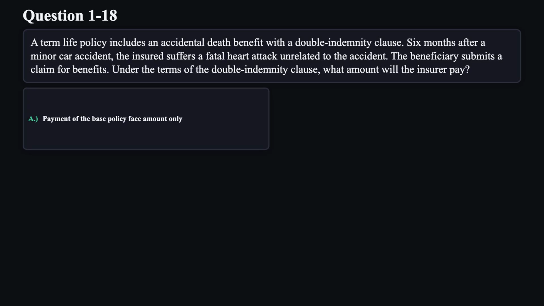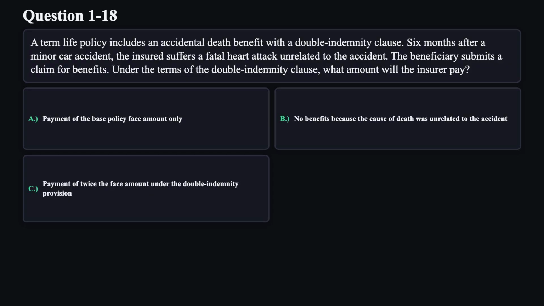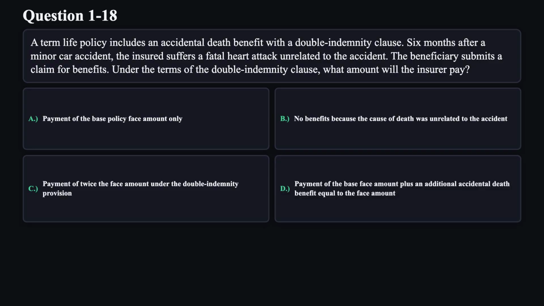A. Payment of the base policy, face amount only. B. No benefits because the cause of death was unrelated to the accident. C. Payment of twice the face amount under the double indemnity provision. D. Payment of the base face amount plus an additional accidental death benefit equal to the face amount.